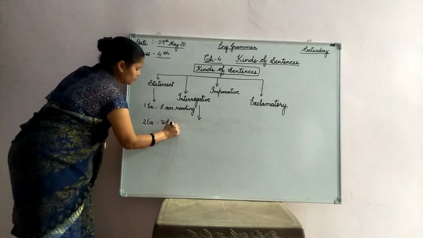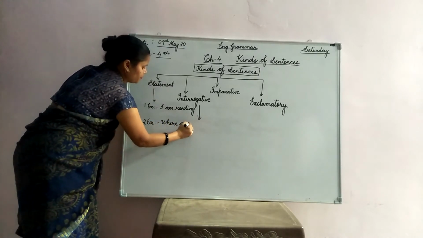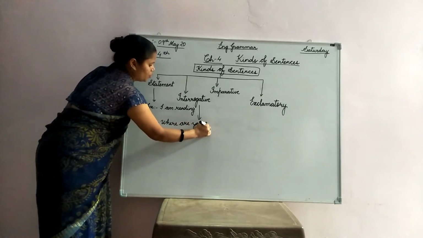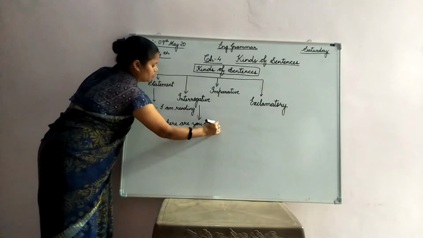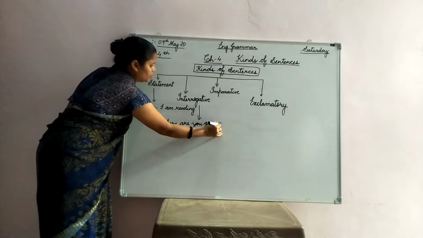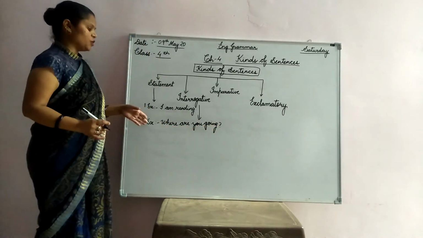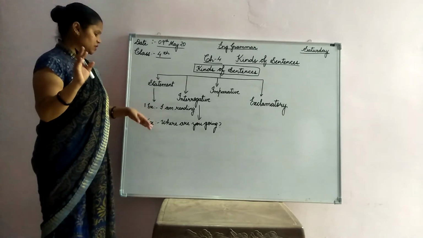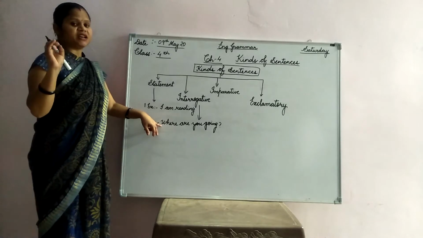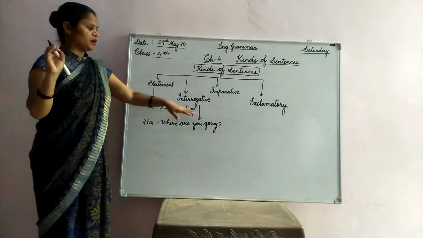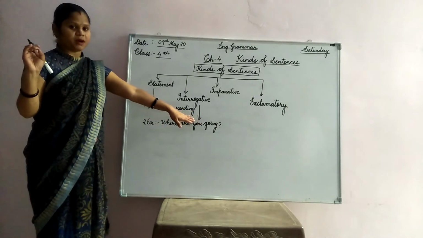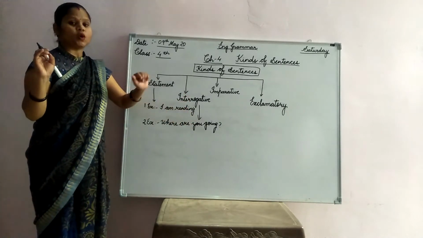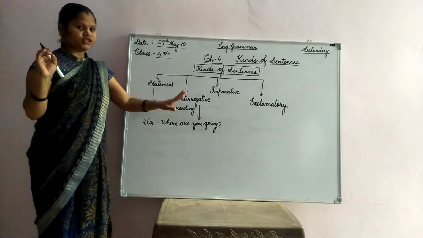Example of this interrogative sentence is: Where are you going? Now check all the important things in this sentence. The first important thing in this sentence is that the sentence starts with a capital letter and ends with a question mark. This is the interrogative sentence, which always ends with a question mark.